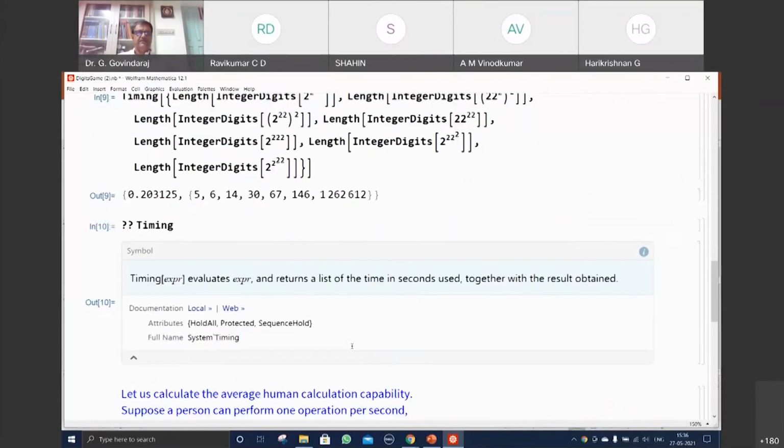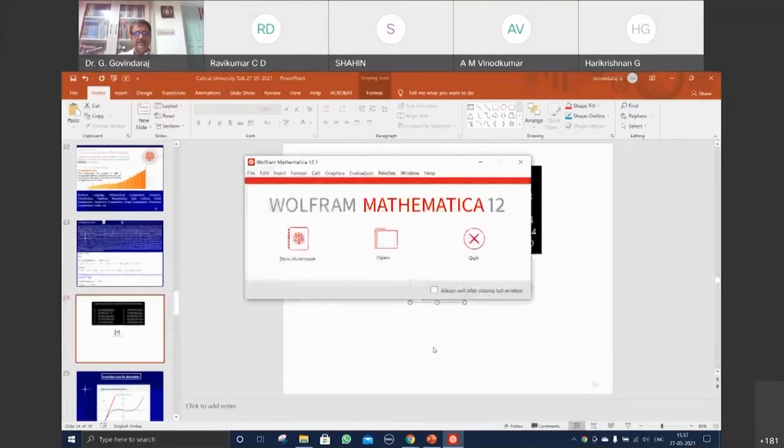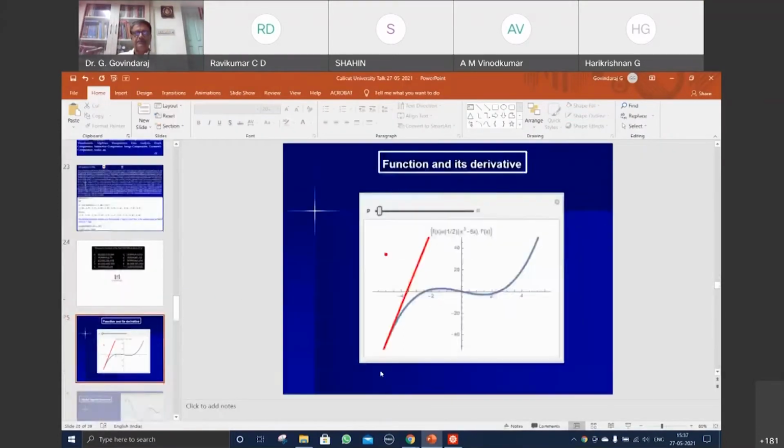So now this is compact from what was just given. Okay, so this game you can try and you can select. I already gave a question: with 4 fours, what will happen? You can try and check whether you have any limitation in Mathematica or limitation in the computer that you use. So therefore, you should realize that it is really a powerful tool.